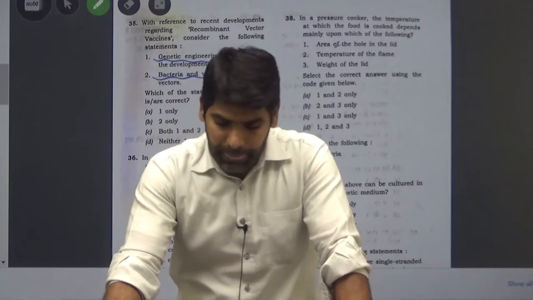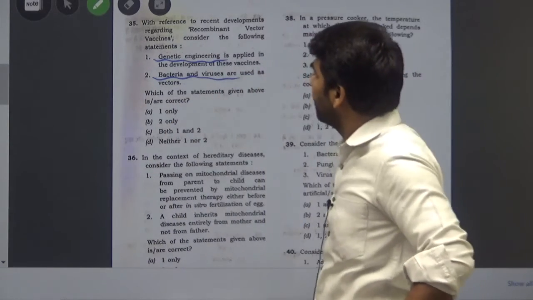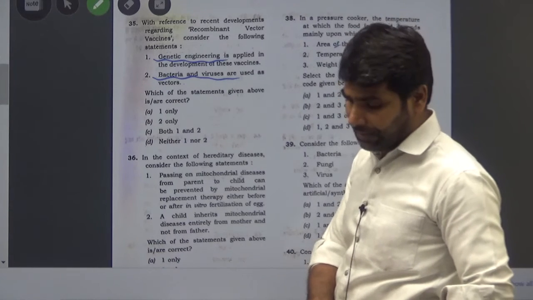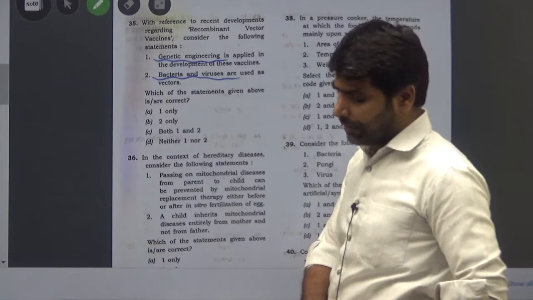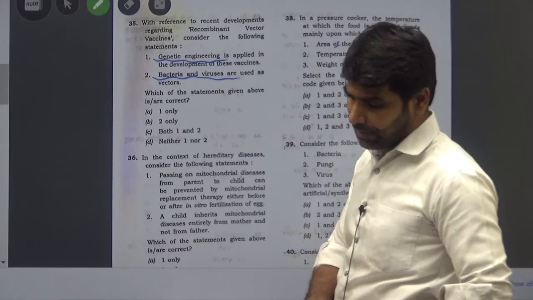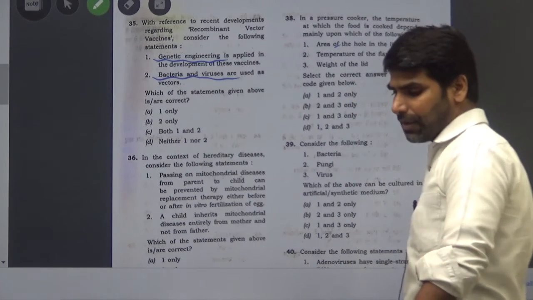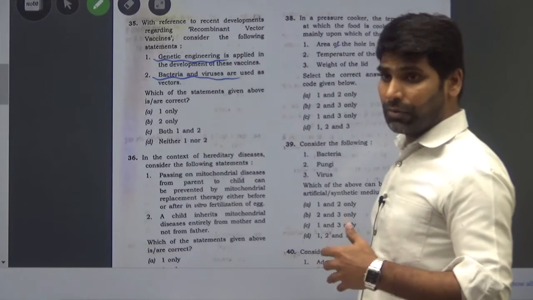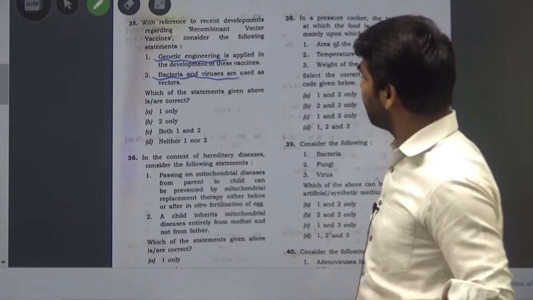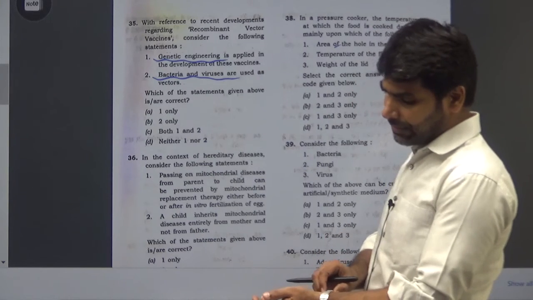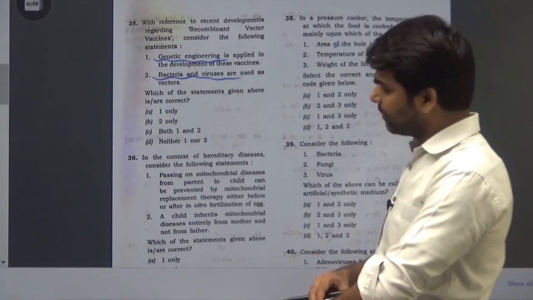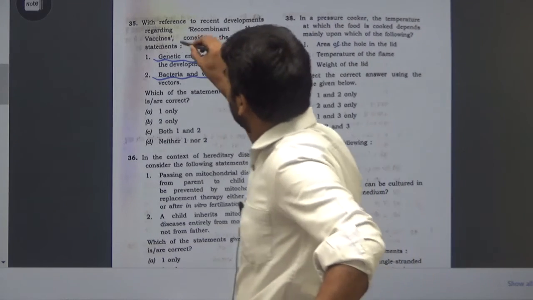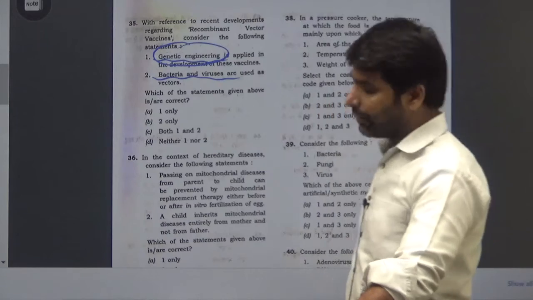So recombinant vector vaccines actually carry extra genes derived from pathogens, and these extra genes produce proteins against which we want to develop or generate immunity. So for immunity, the gene is taken from these pathogens, the extra genes, and that is why there is something of the genetic engineering.